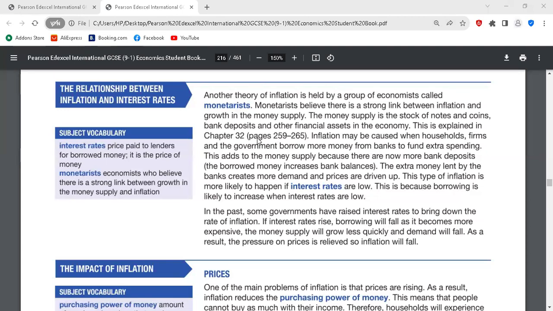There's what we call monetary policy, which is the use of interest rates, money supply, and exchange rates to manipulate or to control the economy. So one of the tools the government uses is the interest rate. And interest rate is the price of borrowing or saving, right? So what is the relationship between interest rate and inflation?